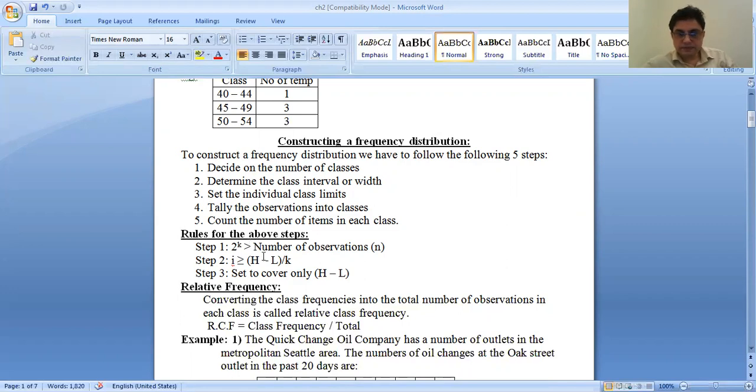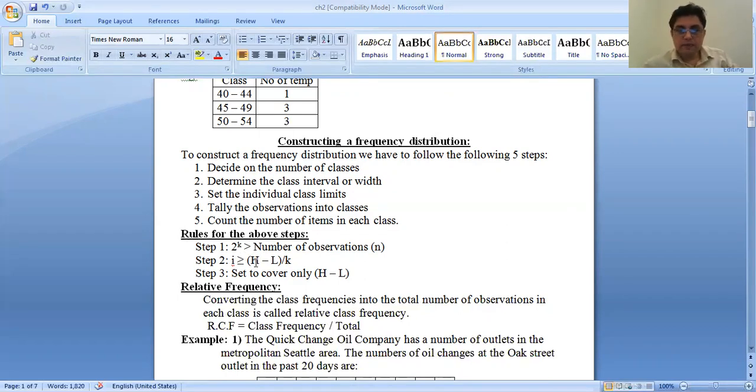So if the data is less than 8 and more than 2, we have to choose 3 classes, like this. Step 2, we have to check the class interval by this formula. I should be equal to or greater than (H minus L) divided by k. Why greater? Because sometimes it's in decimal, so we have to take the next one.